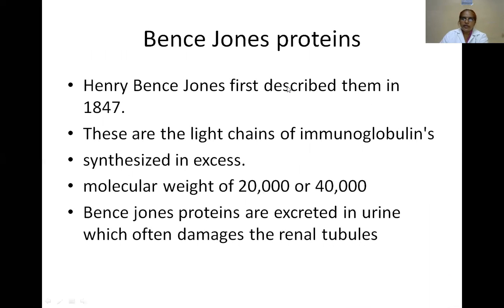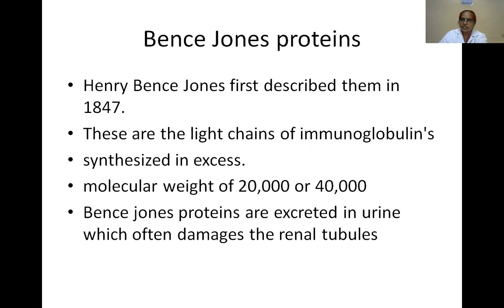What are Bence Jones proteins? Henry Bence Jones first described them in 1847, hence the name. Bence Jones proteins are the light chains of the immunoglobulins. Light chain synthesis is in excess and they are excreted through the urine.